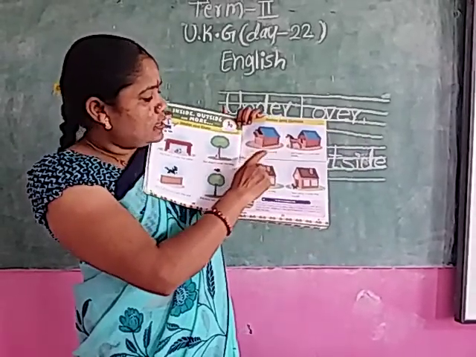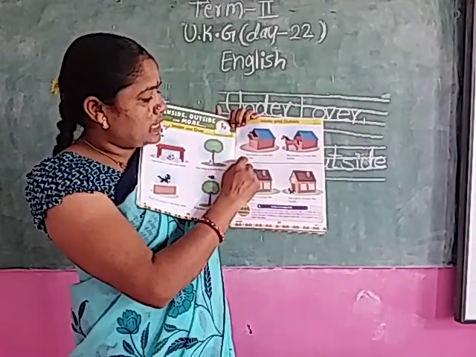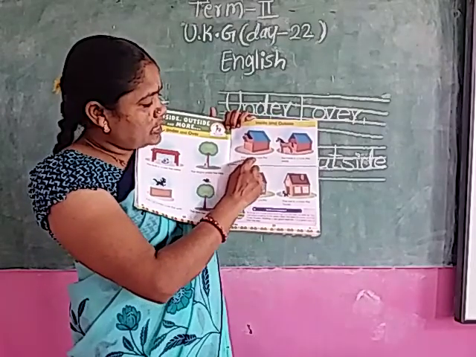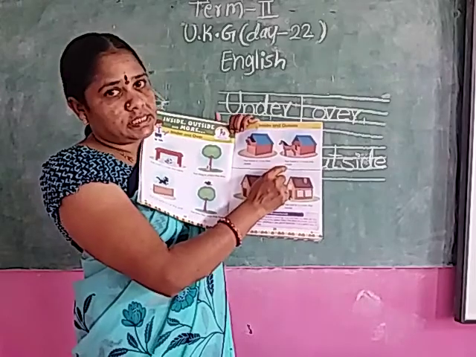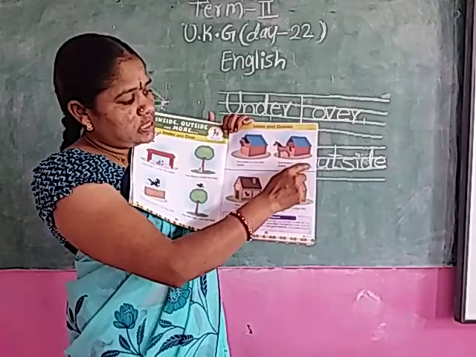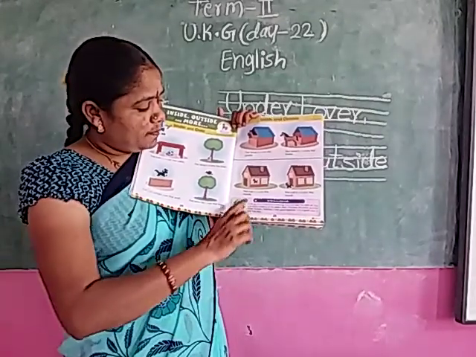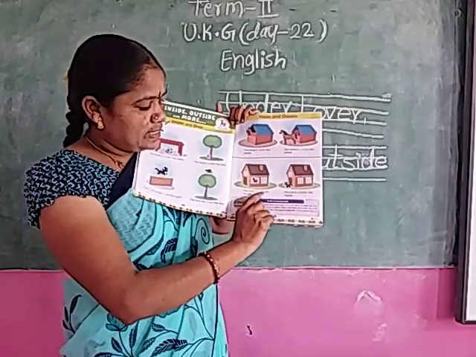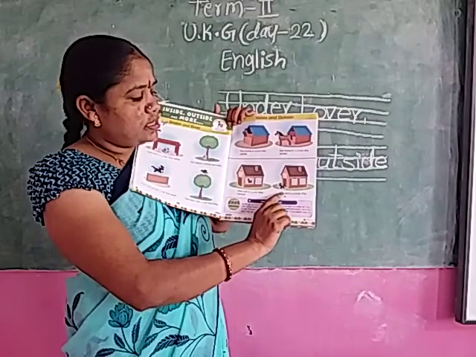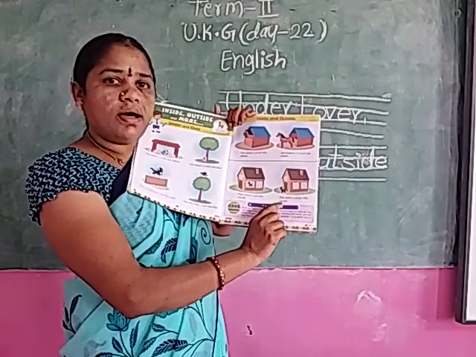Next, inside, outside. The horse is inside the stable. The horse is outside the stable. The cat is inside the house. The cat is outside the house.